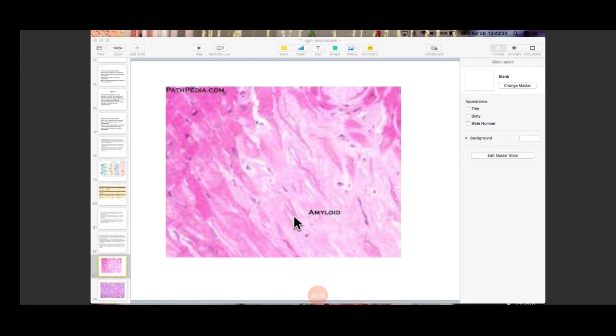This is not a very good picture as I told you, but this deposition, as you can see, is between the cardiac muscle fibers. This light pink thing is amyloid, which is acellular eosinophilic material and is getting deposited between the cells. It never occurs within the cell. It is always extracellular. यहाँ पे deposition दिख रही. Later on, when the amyloidosis is so much, it is going to cause pressure atrophy of these cells and loss of function of the surrounding cells.